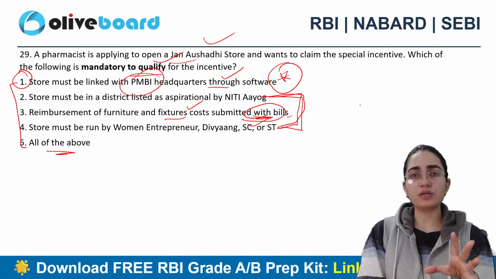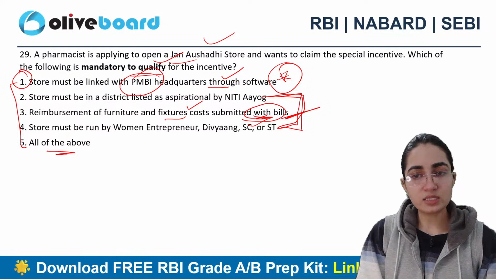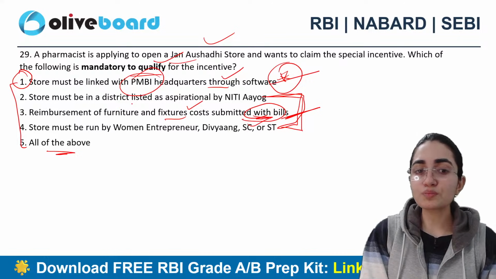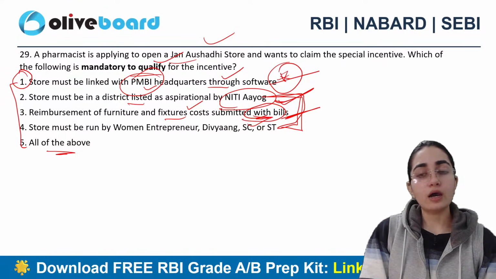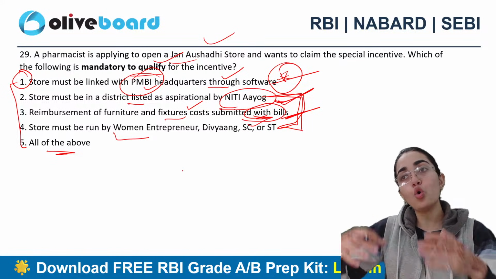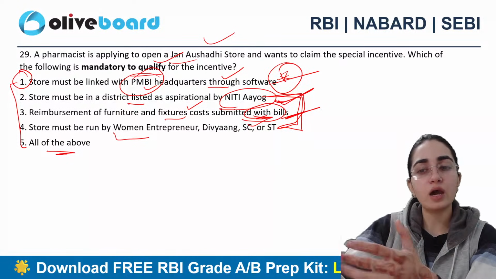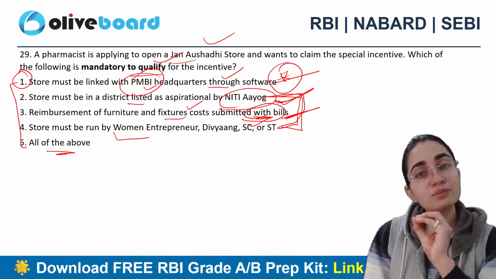So it is also very important. If you want reimbursement here, it should be provided with bills, right? So we cannot even leave it. Specifically, this and this become true. Along with that, the store must be in a district listed as aspirational by Niti Aayog. That is also true here, right? Along with that, it should be run by... Now, this is not saying it should be run only by women and Divyang and SC and ST only. This is not the statement, right? This clearly says this must be run, right?